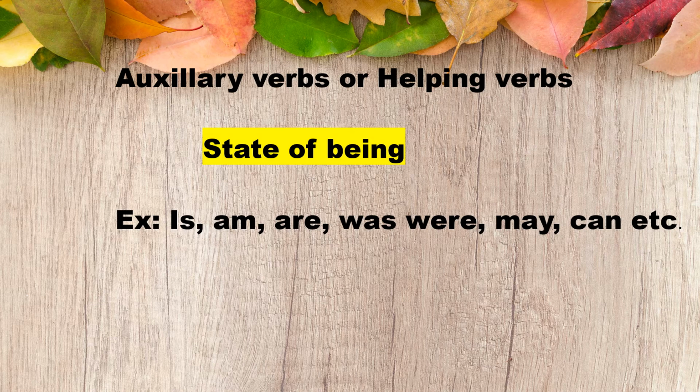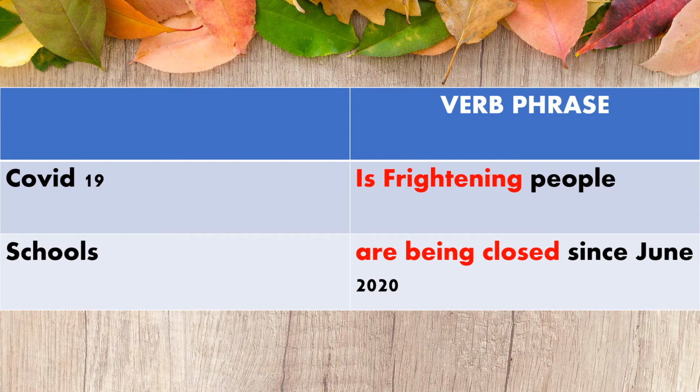They express the state of being. For example, is, am, are, was, were, may, can, has, have, had, and there are many more words. So try to gather the list of auxiliary verbs. So here are a few more examples for better understanding of the verb phrase.